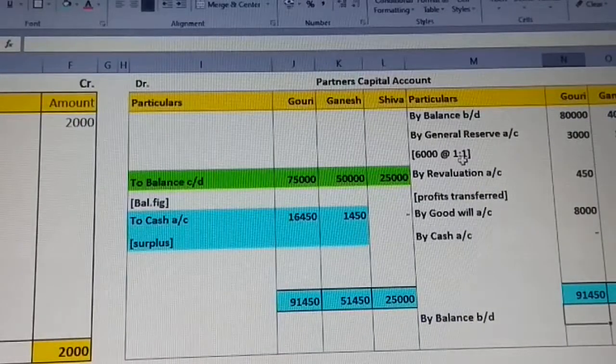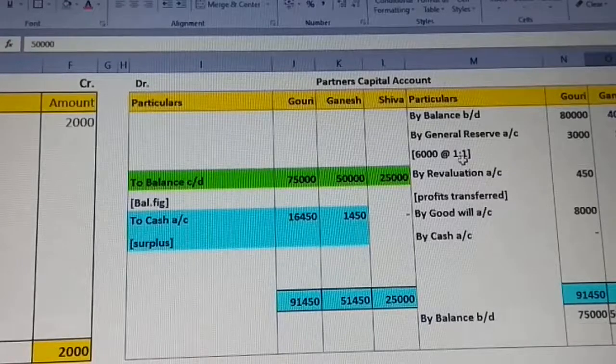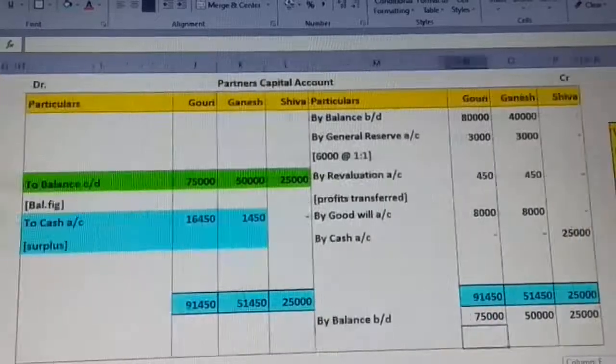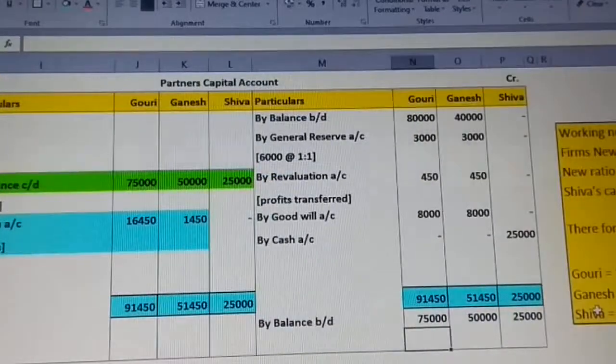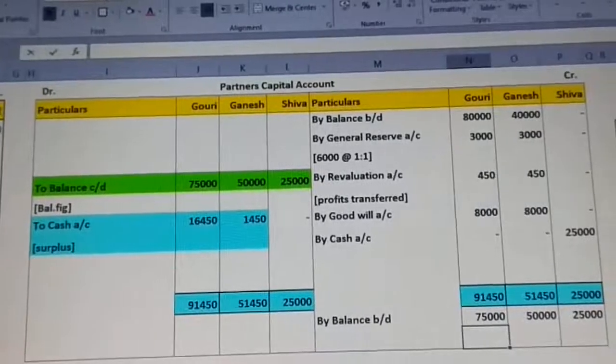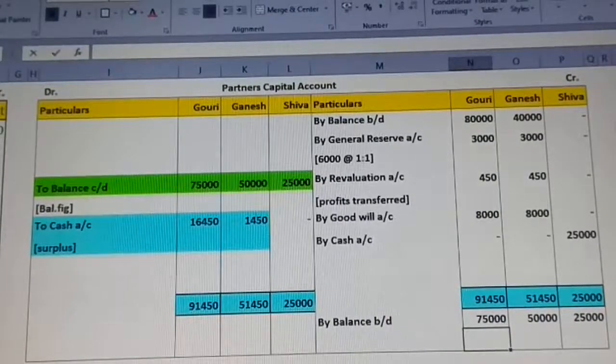The balance to be brought down is 75,000. There are new capitals, right? 50,000 and 25,000 for the other partners. And just observe, the partners' capital account is completed by us.